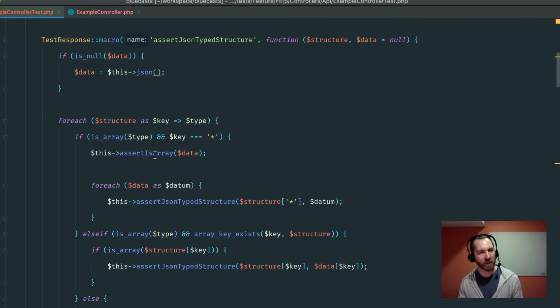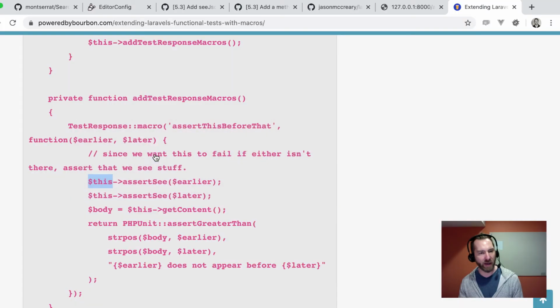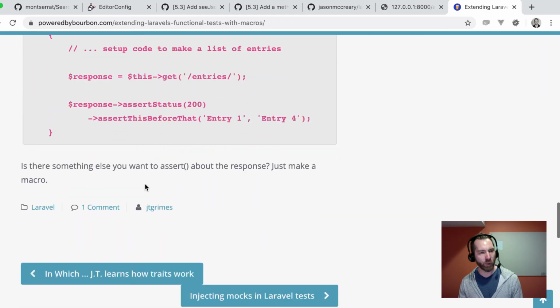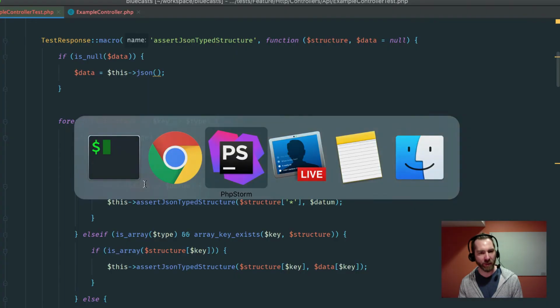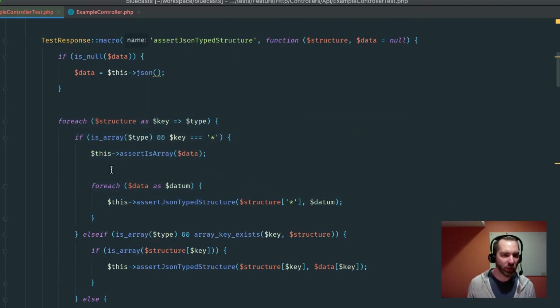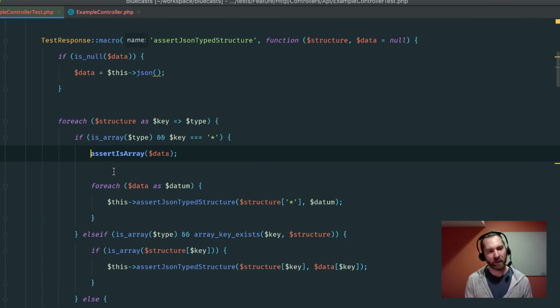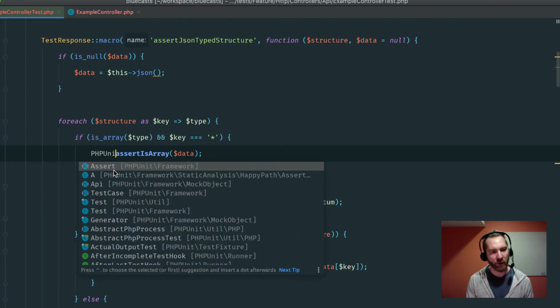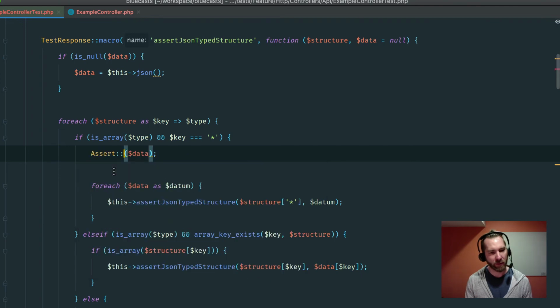I think inside of macros you have to do, yeah, we won't be able to say this. We'll have to do something kind of annoying. I think you have to do something like PHPUnit assert is array.